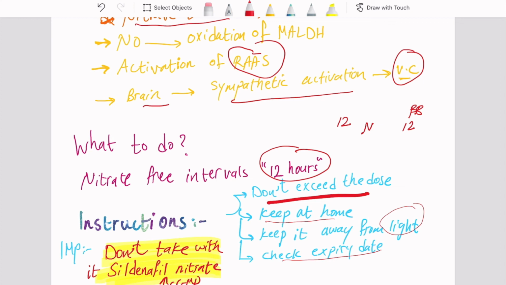Now, one important thing is that we should tell the patient never to take sildenafil with nitrates, since both of these drugs will cause increased cyclic GMP, which causes widespread vasodilation, and the widespread vasodilation will lead to hypotension, and the hypotension will lead to reflex tachycardia, which we don't want to happen in patients with MI.